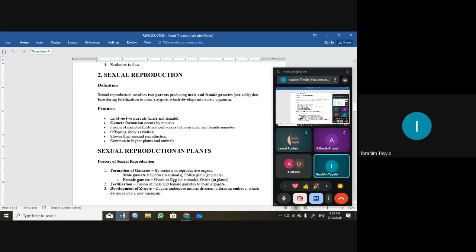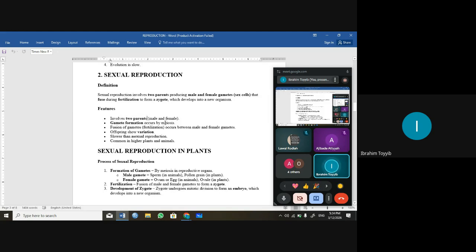So sexual reproduction involves two parents. Now, fertilization is the fusion of male and female gametes to form a zygote. So there is gamete formation, and gamete formation occurs by meiosis.